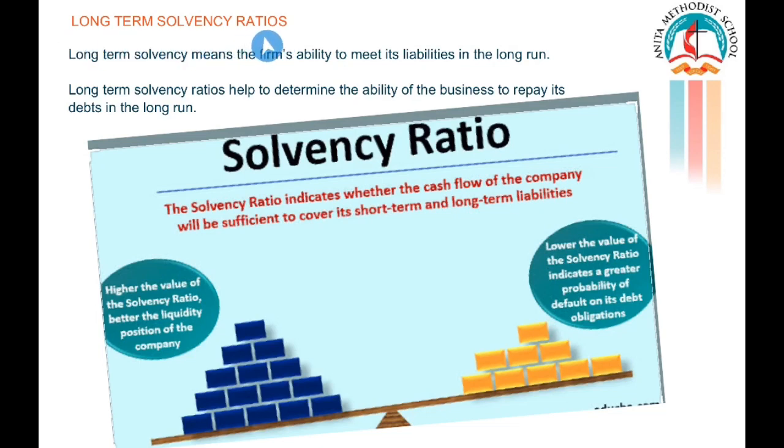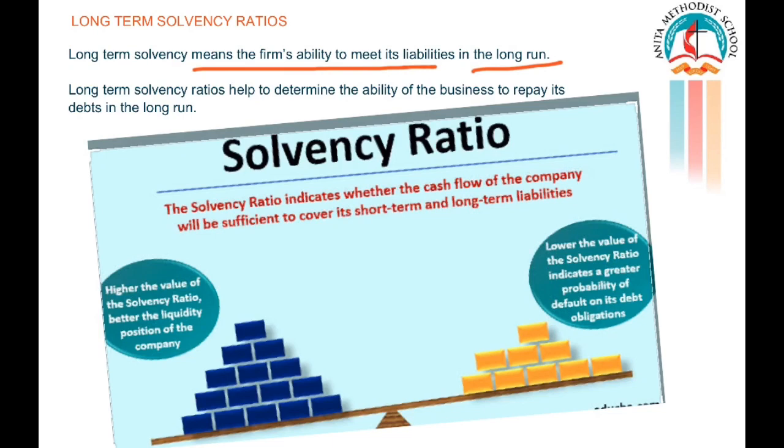Long-term solvency ratios. As the name itself indicates, long-term means the firm's ability to meet its liabilities in the long run. Long-term solvency ratios help to determine the ability of the business to repay its debts in the long run.